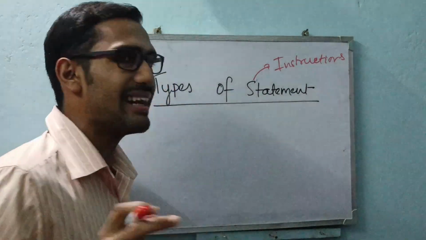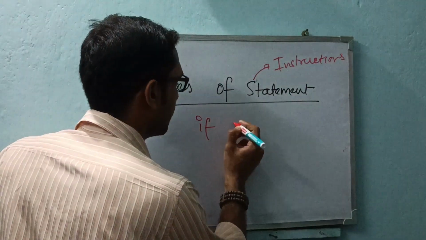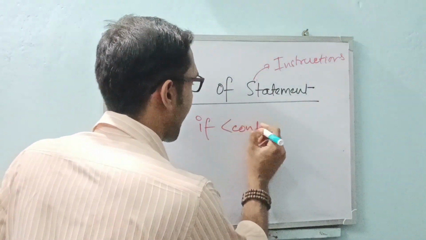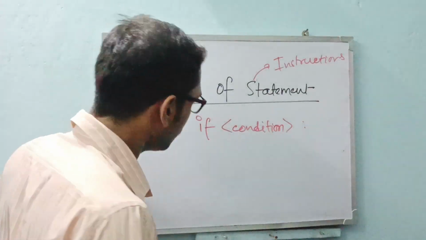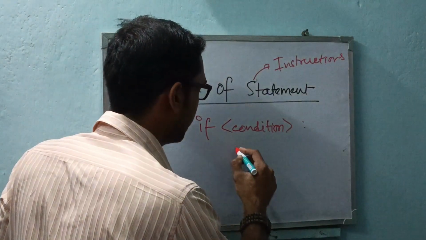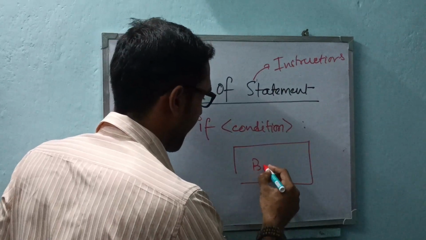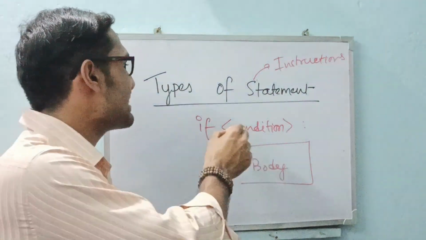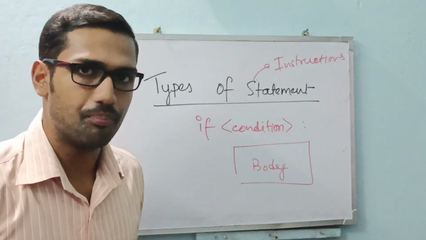Suppose I'm writing one conditional statement, that is the if statement. After if we need to write one condition, then a colon, and within here is the body. Clear? This is an example of a compound statement.